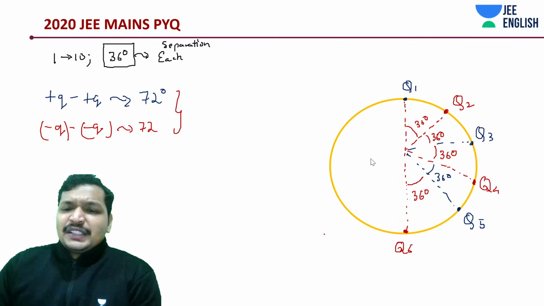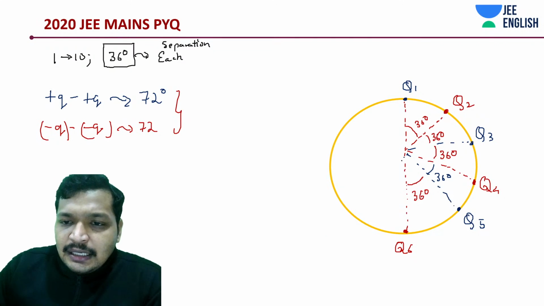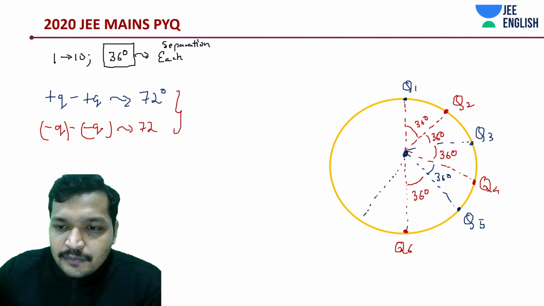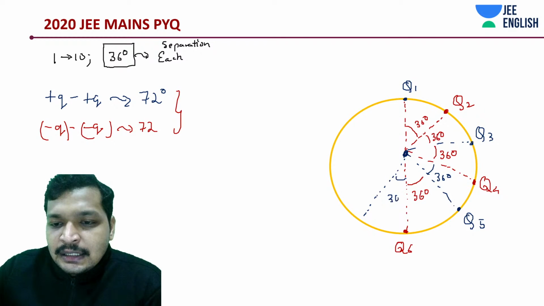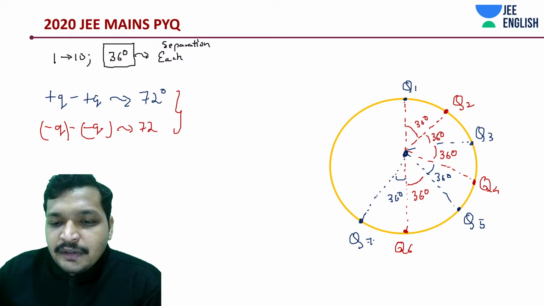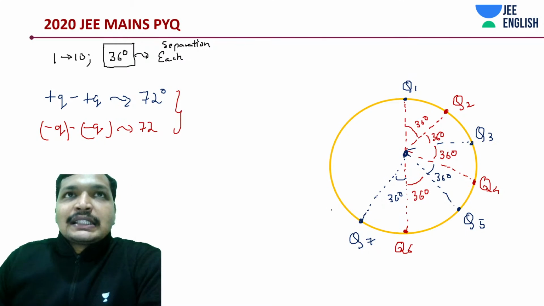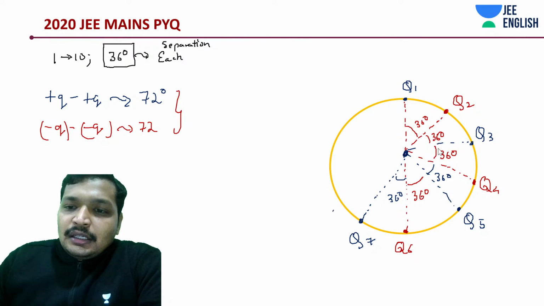Let's have a look at the question. We'll slowly solve the question, then we'll understand it. Another thing. Let's assume this to be another 36 degrees. Okay, focus on the questions. This is Q7. Everything is going correct. And this is going to be 180 plus 36. That's going to be 216. Okay. And we would be having another